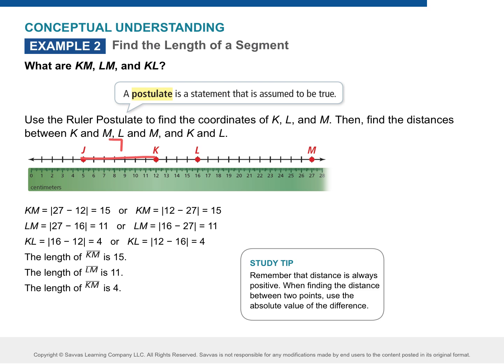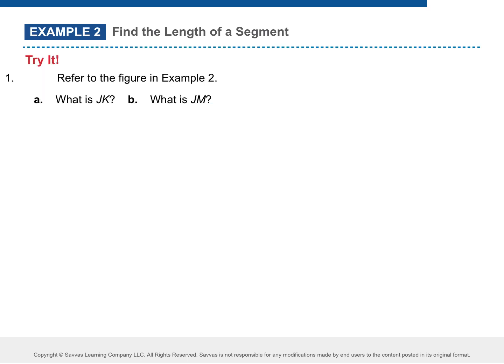Okay. What about KM? I heard 15. Are we in agreement? Okay. What do you notice about K to M? What's in the middle of them? L. Does that matter? No. Okay. But what we're gonna learn. Do you agree? KL plus LM equals KM. Okay, cool. Questions about ruler postulate? We're all right? Okay.